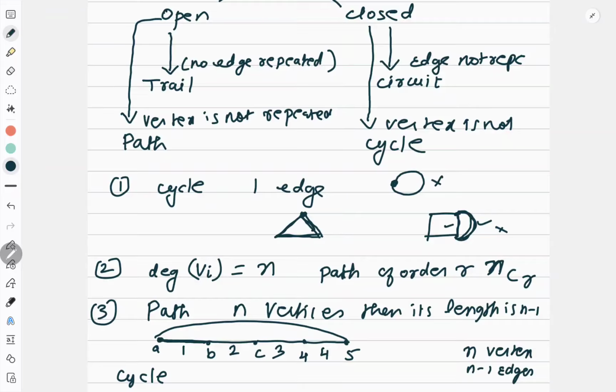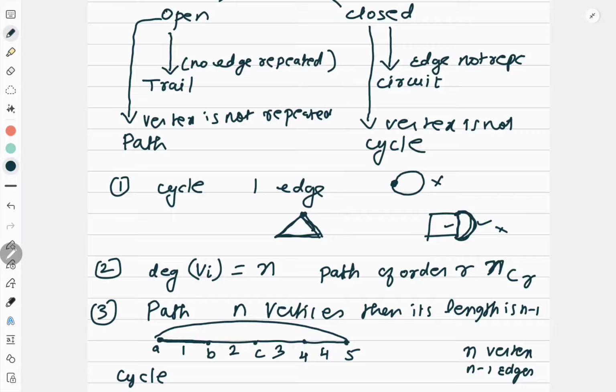So like that, after every vertex, one edge is coming till the end. So if there are n vertices, there will be n edges also. So in a cycle, always n vertices have n edges. Correct? Now the degree of every vertex in a cycle is 2.